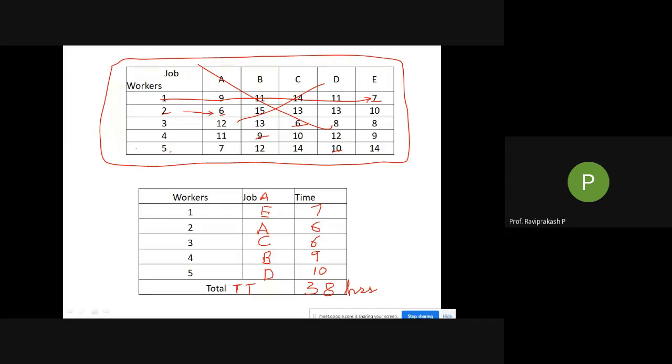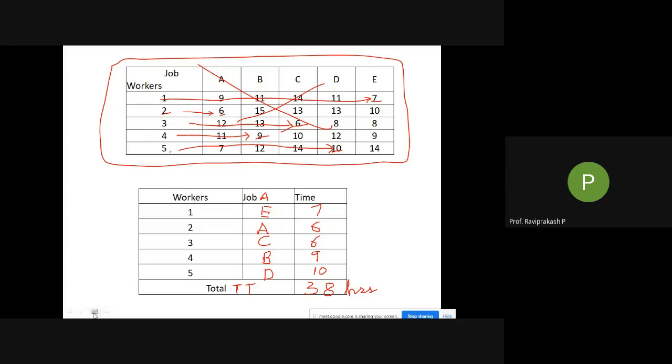Then 3C, so 3 is here, C is here. I have to put this particular number. Then for 4, it is B, so I'll go here and put this particular number. Then for 5, it is D, and I have to put this particular number. Others I'll just remove.